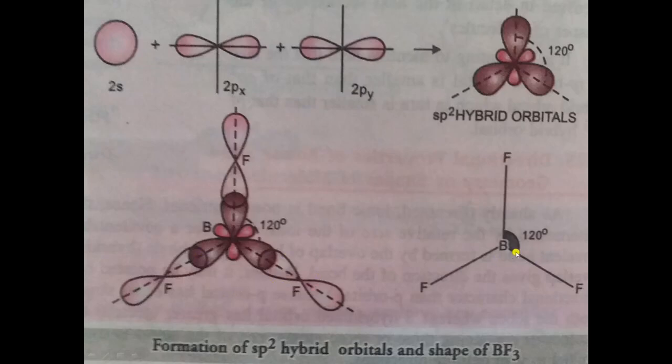So in simple form we can show it in this way. Boron is forming bonds with 3 fluorine atoms and the angle is 120 degrees. So this is sp2 hybridization. Okay, because one s and two p orbitals are involved in hybridization.